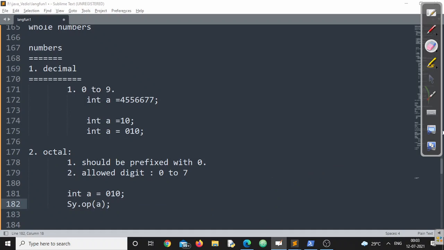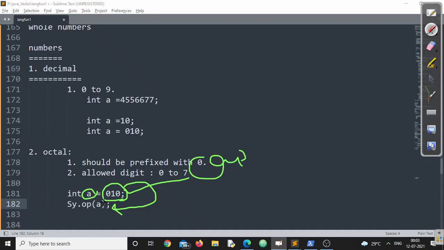Now make sure you understand this point. Whatever the literal you are representing in your program, doesn't matter, the compiler immediately converts this number system into decimal before using it. I repeat, whenever you are using this particular variable, immediately the number will be converted from the specified literal to a decimal literal, meaning the number system having base 10.